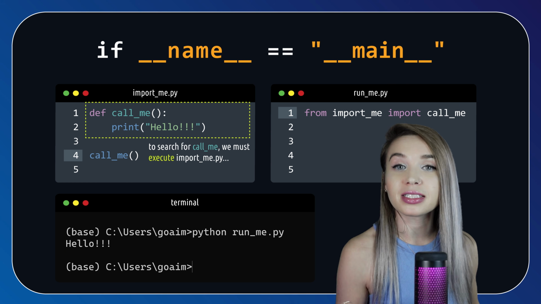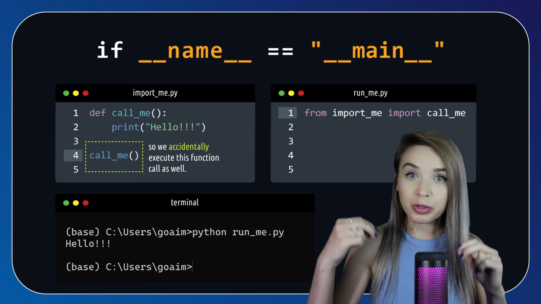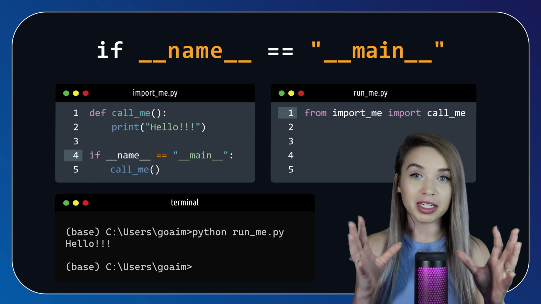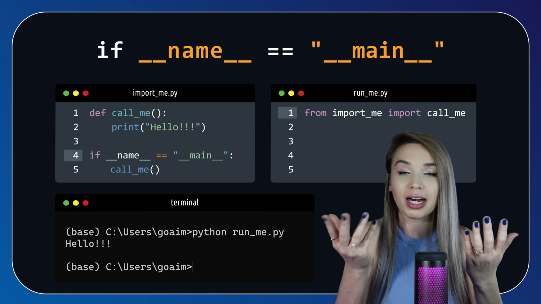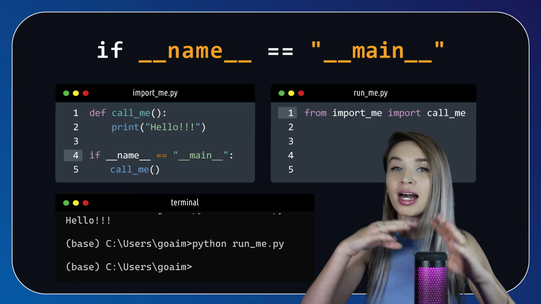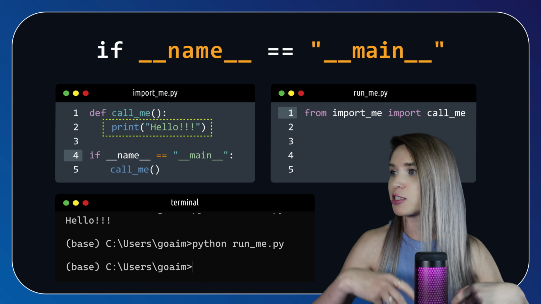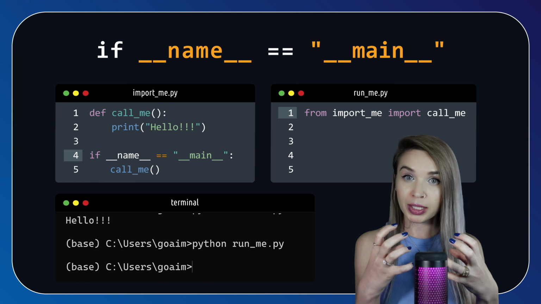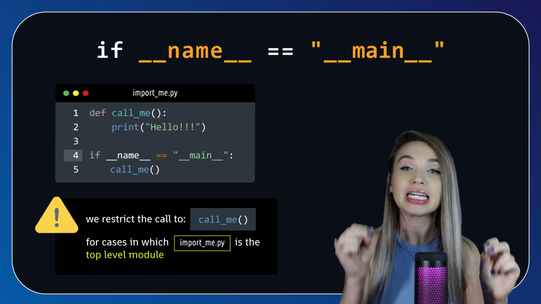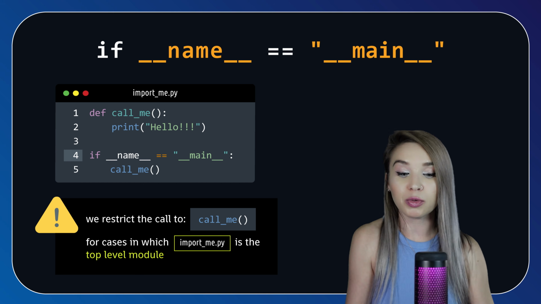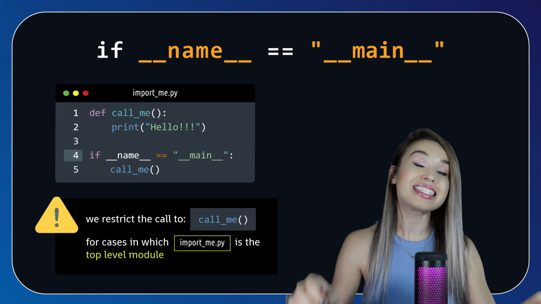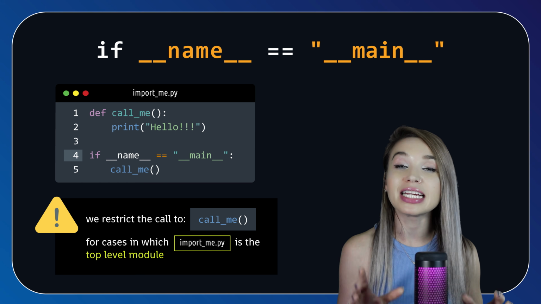So the main purpose of if name equals main is to prevent this automatic execution from happening. Now, if we add this condition inside importme.py right above our function call, we can then safely execute runme.py without worrying about this extra print statement just popping out of the blue. So we're basically restricting the behavior of callme only to situations in which importme is the top level module. In cases in which it's the imported module, our call to callme will never manifest. And that's exactly why if name equals main is so important.